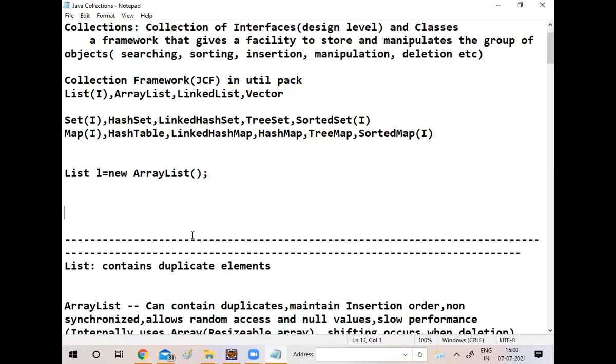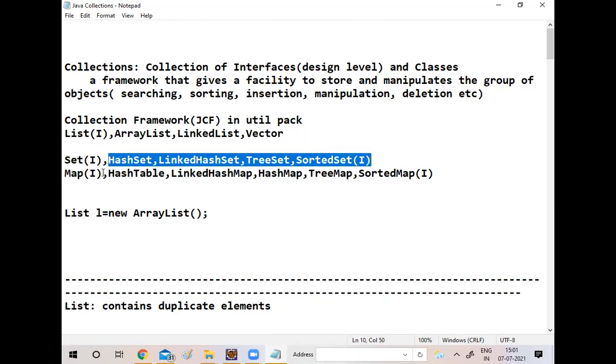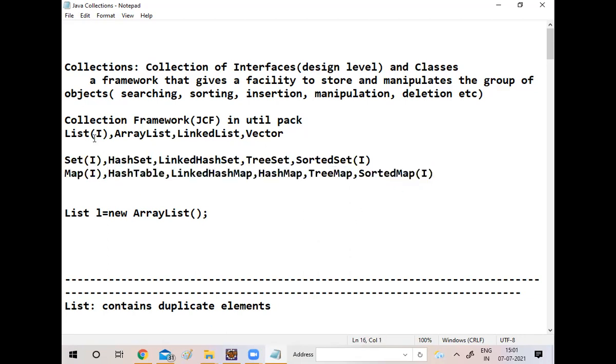Now, what do you mean by list? We are going to talk about list and its respective classes. Next we will see set and its respective classes and interface, and next is map and its respective classes and interface. I am not going to look at all the things because the same story applies to everything. First I am going to take the list.